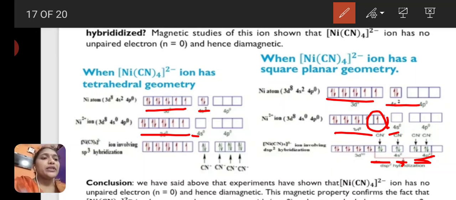The structure is square planar. Here the coordination number is 4, and no unpaired electron is present, so this complex shows diamagnetic property.